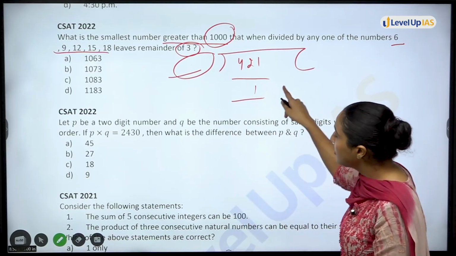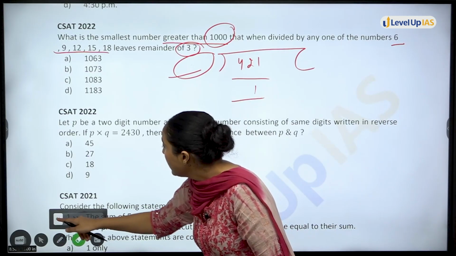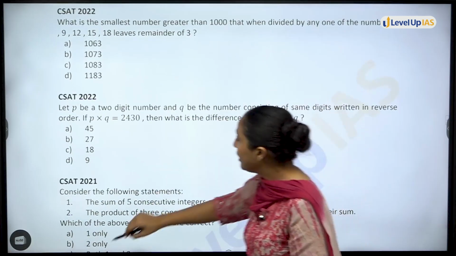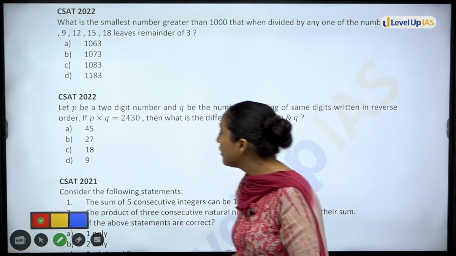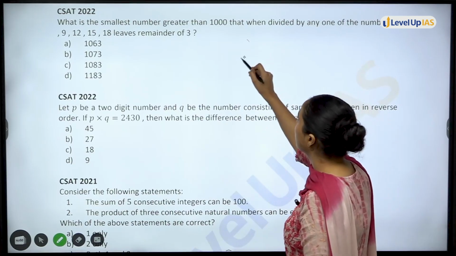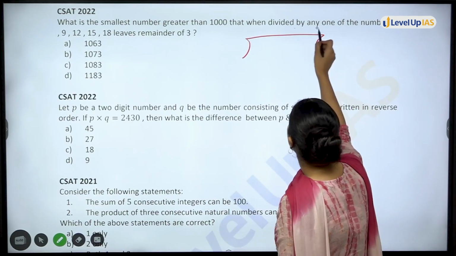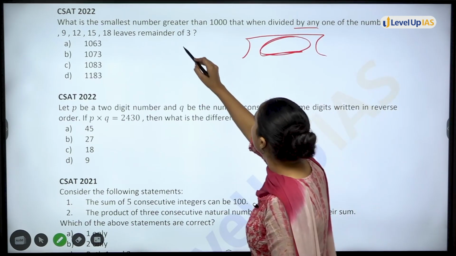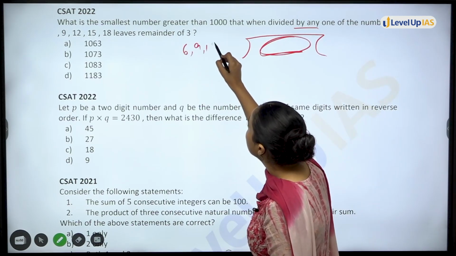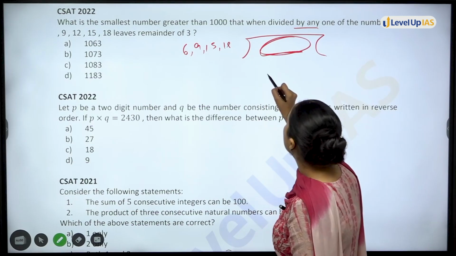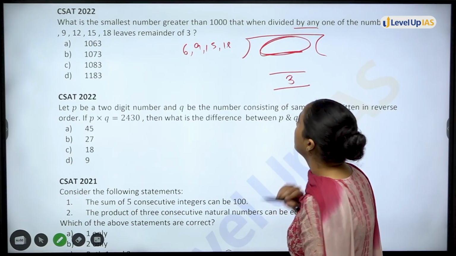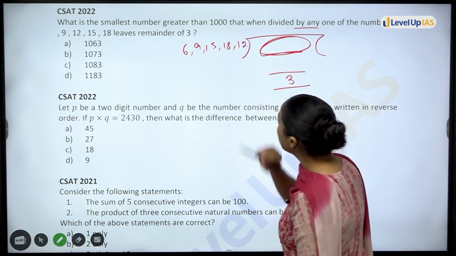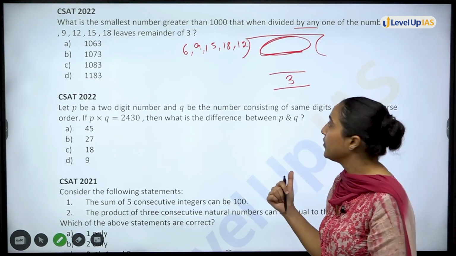But in this question, you already have a number, which is the smallest number greater than 1000. That number is greater than 1000, and when divided by any one of those numbers 6, 9, 12, 15, 18, it will give you remainder 3.